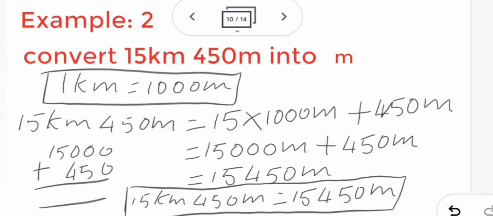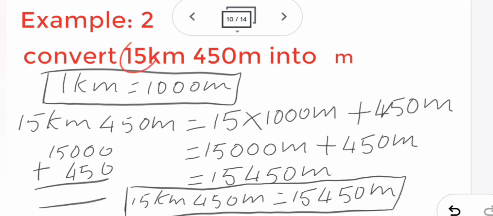See, in the book it is given just a dash. For 15 kilometer and 450 meter equal to dash meter, only it is given. So I have seen this last year, the children only fill up 15,450 meter in the dash. They just fill up the answer. They don't write all these steps. So if you write only the answer without writing the steps, it is very easy.